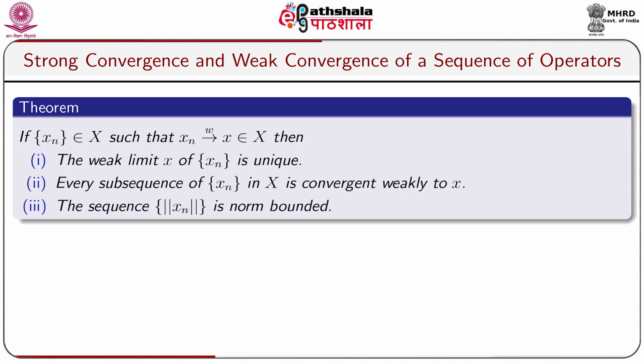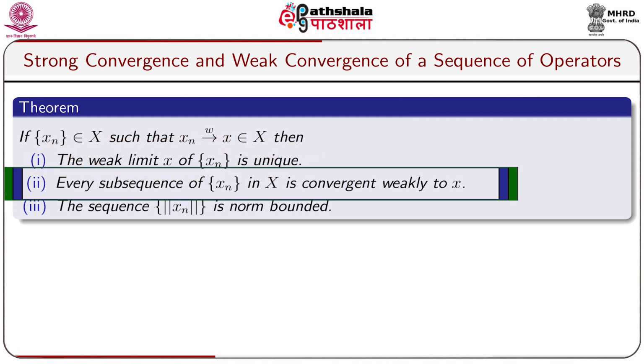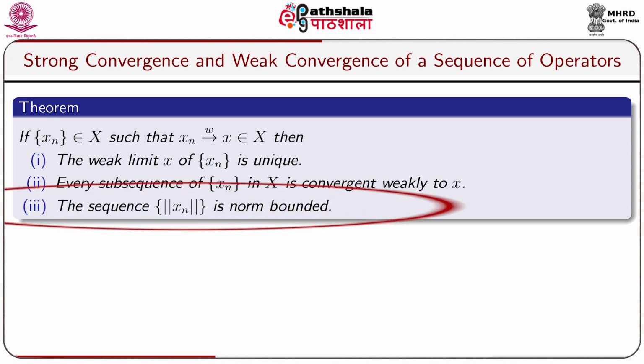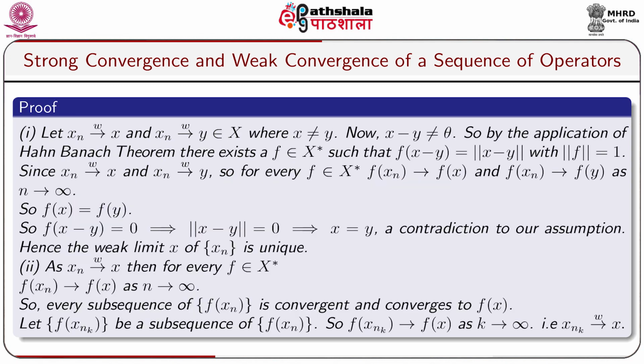Let us take a theorem in this regard. If a sequence of elements x_n belonging to X is such that x_n converges to x weakly and x belongs to X, then number 1, the weak limit x of the sequence x_n is unique. Number 2, every subsequence of the sequence x_n in X converges weakly to x. And number 3, the sequence of norms of x_n is bounded. Now we shall take the proofs one by one.